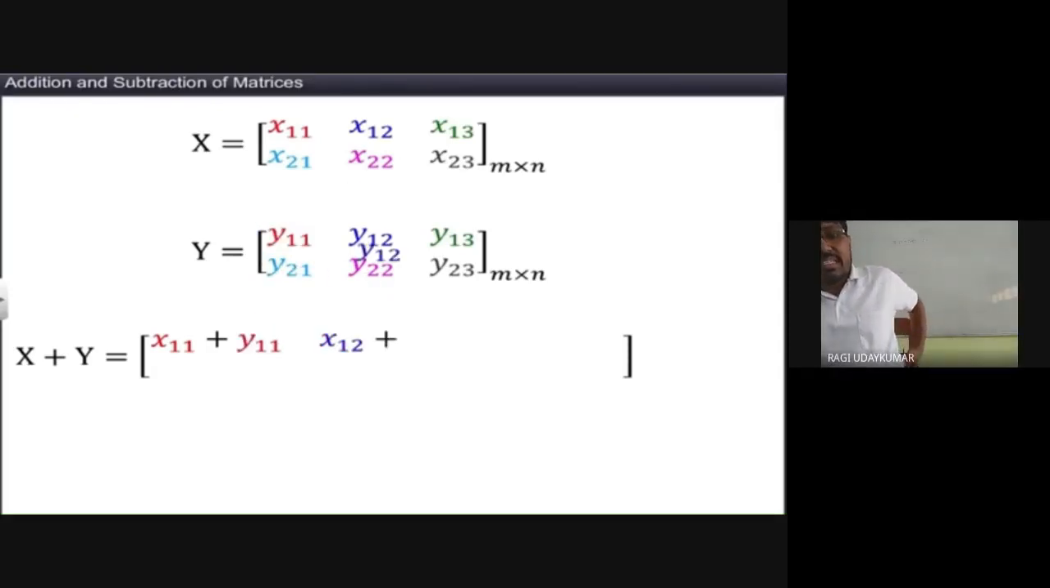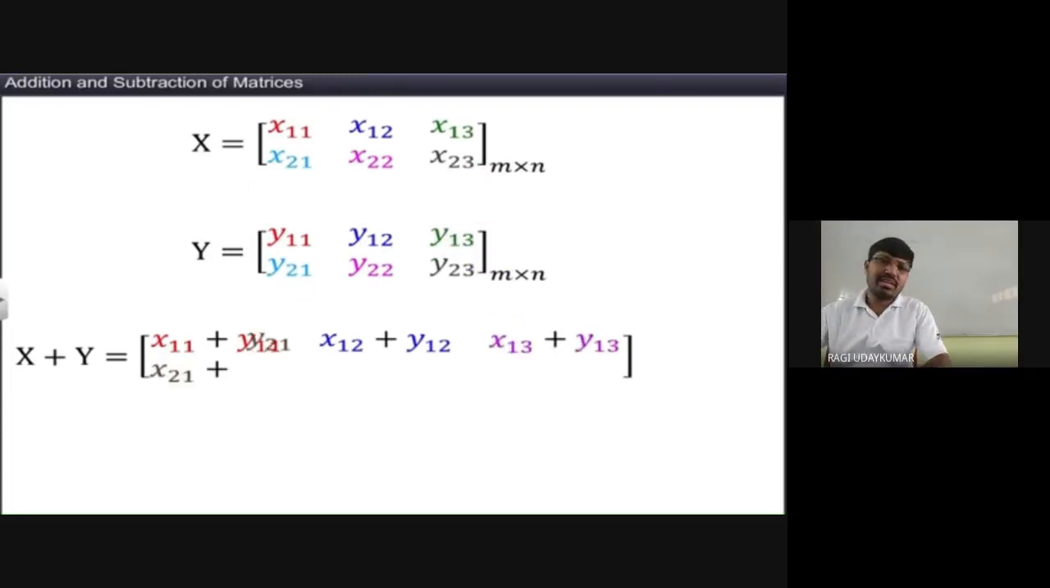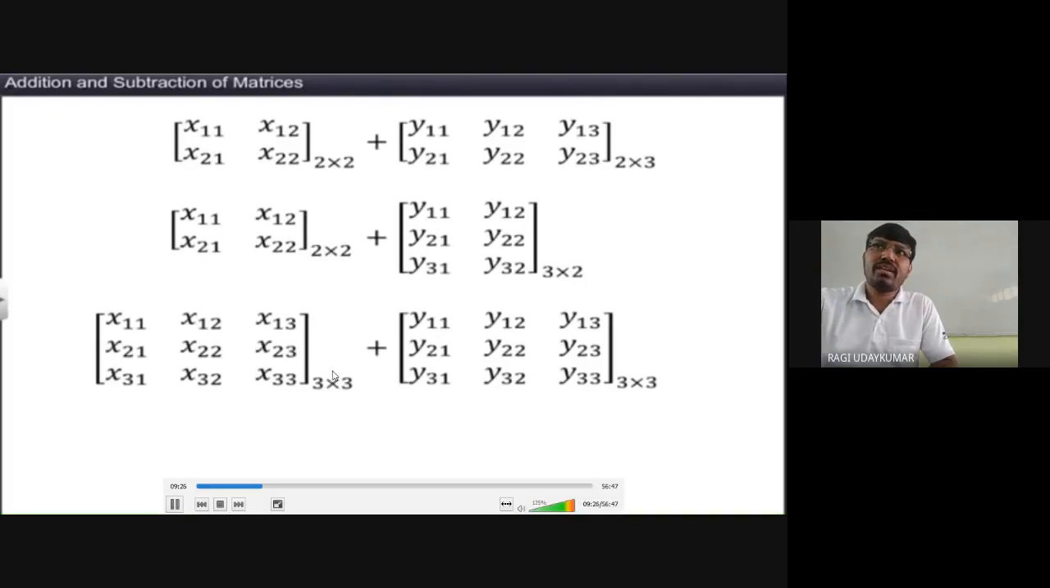What is the order of both the matrices? Sir, 2 by 3. Yes, 2 rows and 3 columns are there. Corresponding elements to be added. First row, first column add; first row, second column add. Like that you have to add. Subtraction also works in the same way.